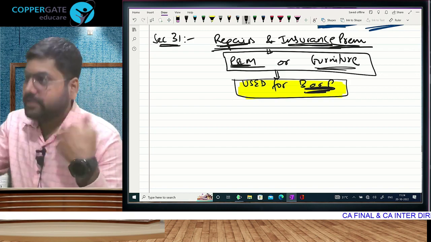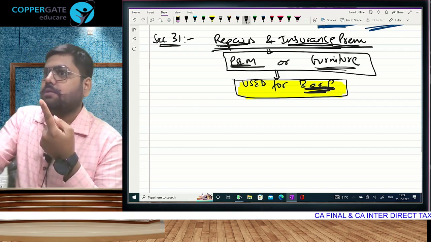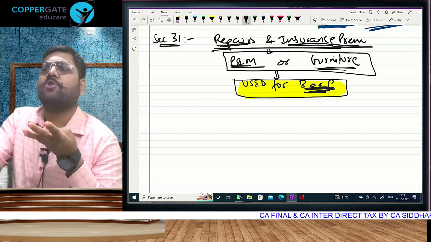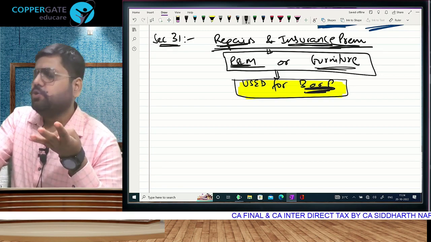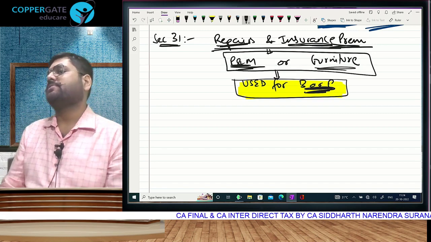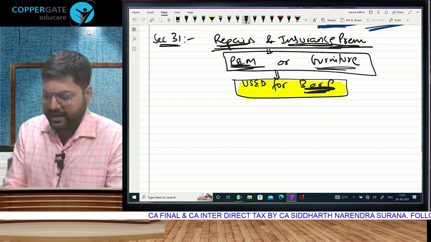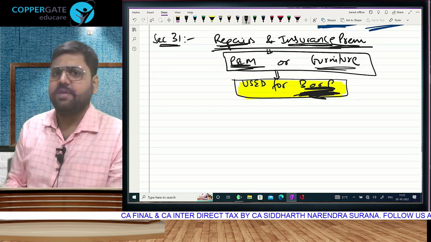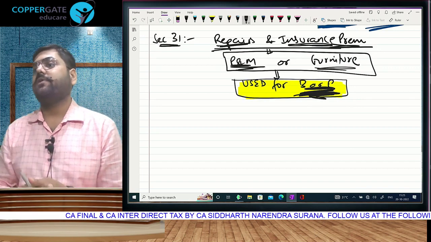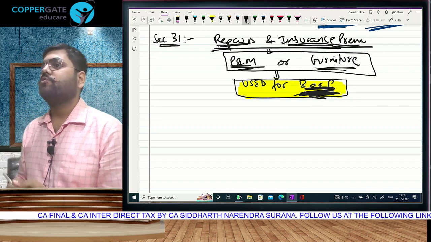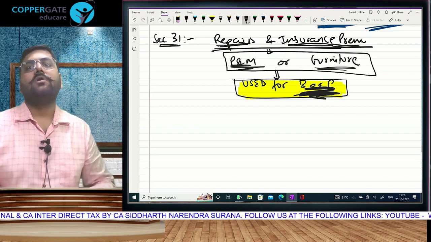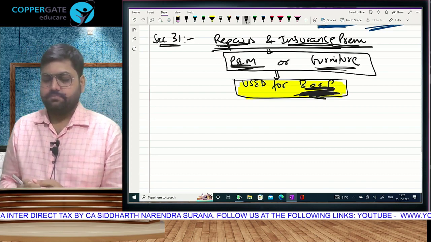And all of this, now understand, CA firm ka computers, coaching class ka AC projector, any company ka motor car which was purchased for business, do these assets undergo repair expenditure? That is repairs of plant and machinery. Main criteria, only criteria is this. If it is used for business or profession, it is going to be allowed as a deduction. Main criteria kya hai? Used for business or profession. Deciding criteria is used for business or profession.